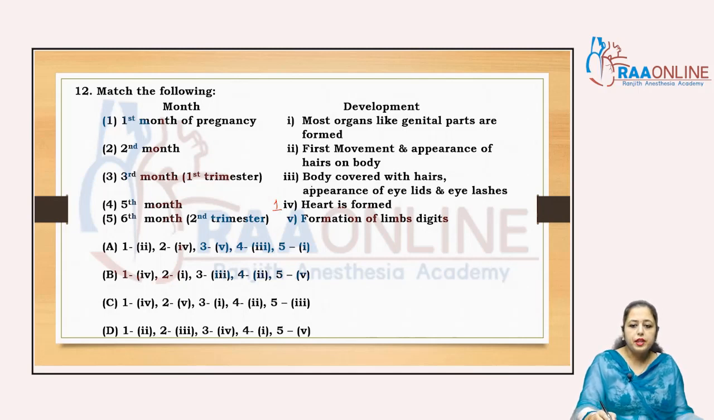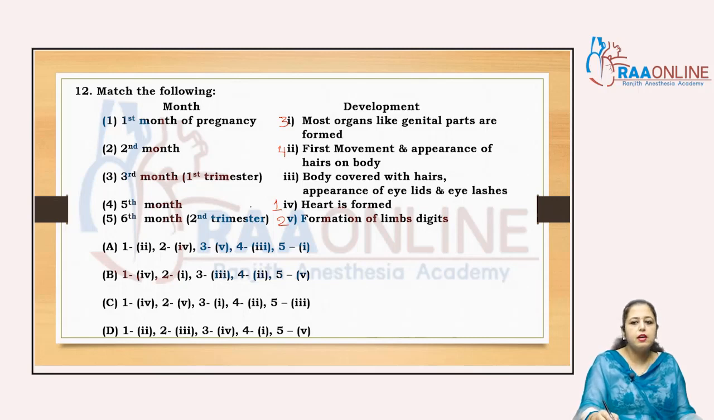right? Second month of pregnancy, the formation of the limbs and the digits, right? So the answer is 2, 5. Third month, that is first trimester. In first trimester, most of the organ systems like the genital parts are formed, right? So it occurs in the third. Then fifth month, the first movement occurs, and appearance of the fine hairs all over the body, lanugo, right? So that is the fourth. That is fifth month, fourth option, 2.